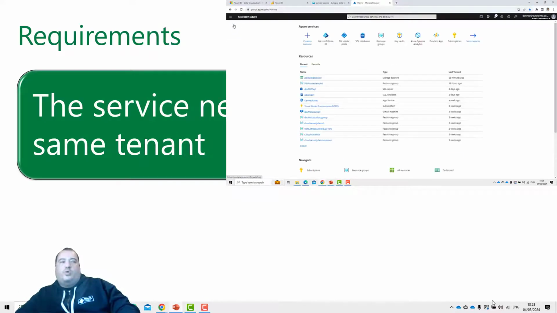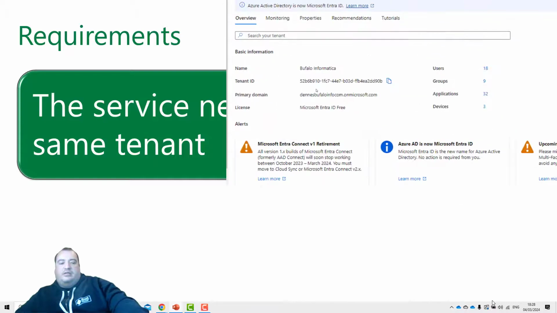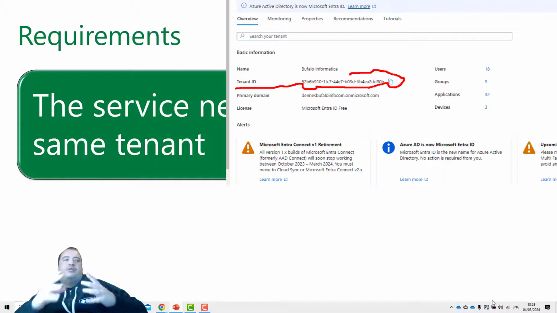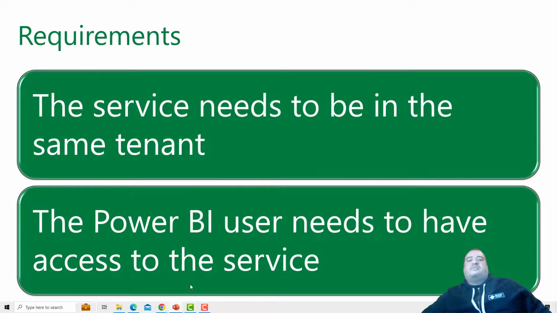Let's go to Home, Microsoft Entra ID, and here we have the tenant ID. We immediately see on the screen the tenant ID 52B6B9. I could compare the entire number, of course, but we can already notice I'm using the same tenant for the communication. If they were different tenants, it would not work. The tenant is the first requirement.